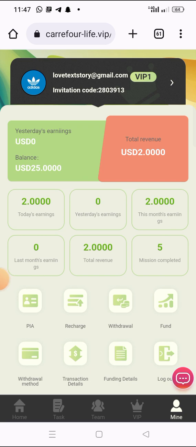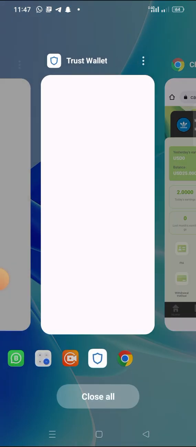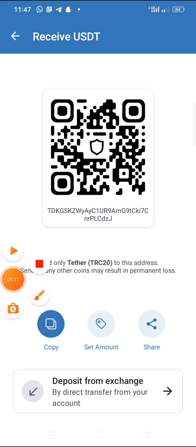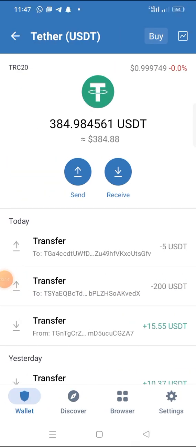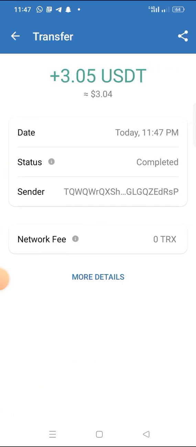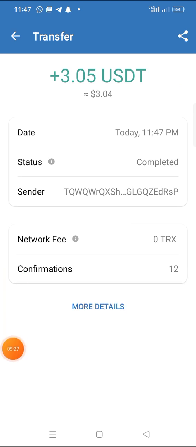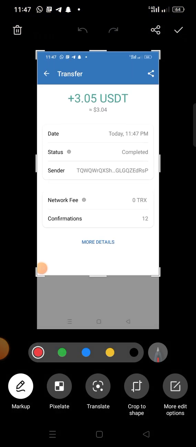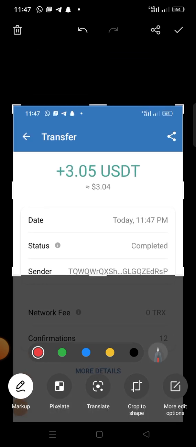So right now, let me go to my wallet address and keep on refreshing. Maybe I will receive the money or not. As you can see, the money has arrived already. This is the $3 for now. The money has arrived. Let me do the screenshot. So as you can see, the money has arrived. That platform is paying. It's just like the other one I have shared with you.